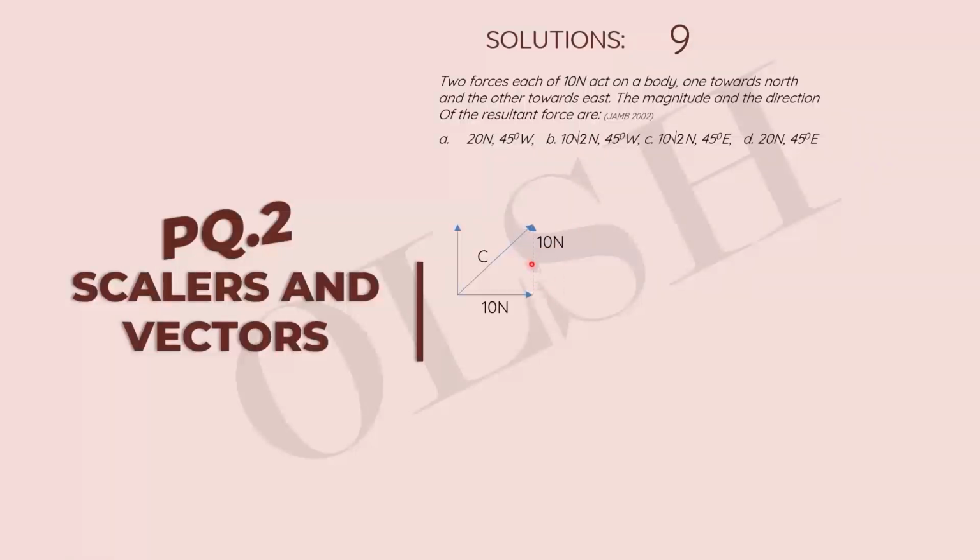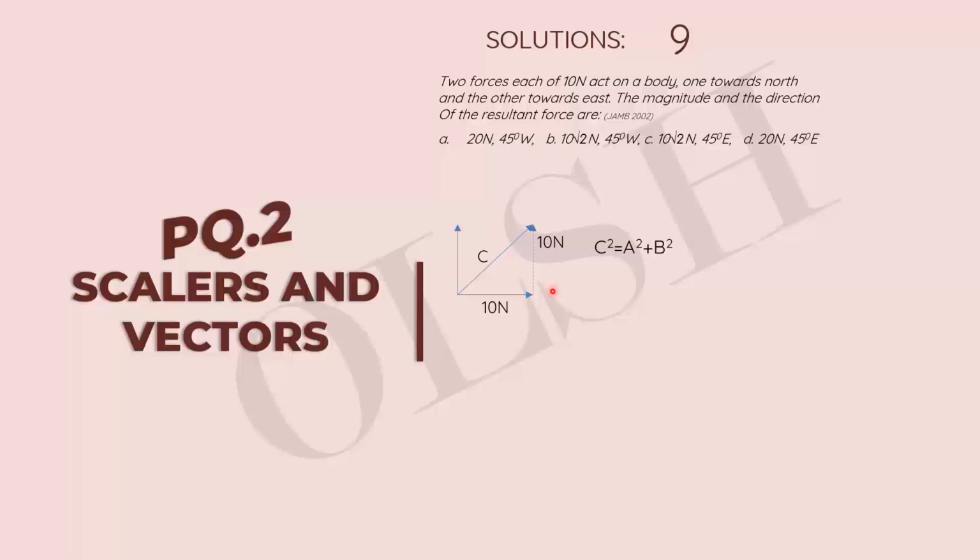So this one is an equivalent line that represents this one, both in magnitude and direction. They're asking us to find the resultant force. We can see we already have a triangle in this case, and we can use the same Pythagoras theorem to find the magnitude of the resultant.